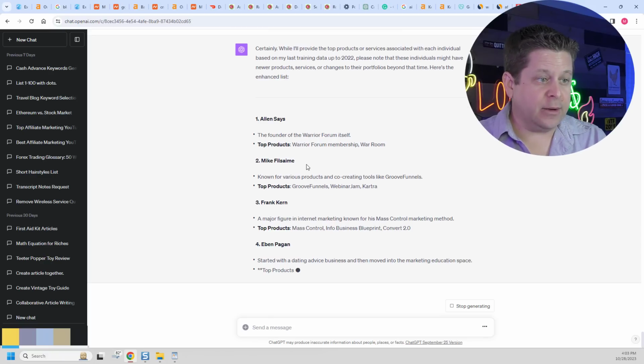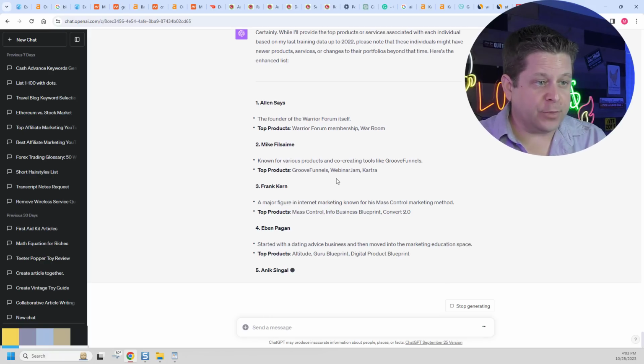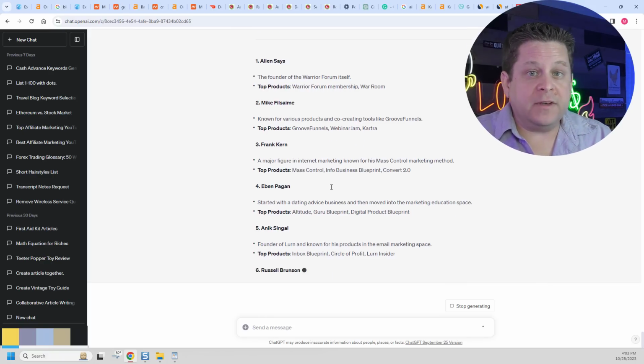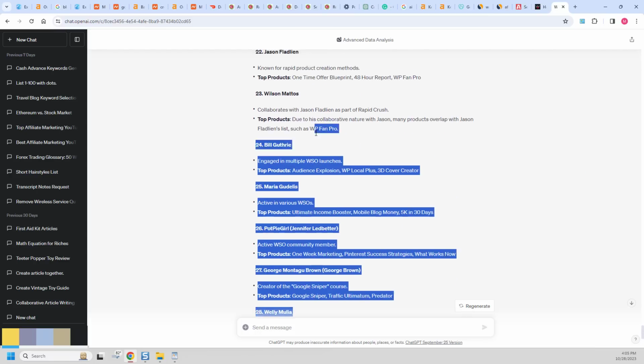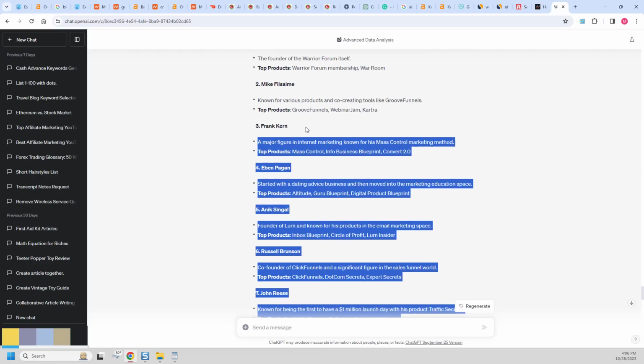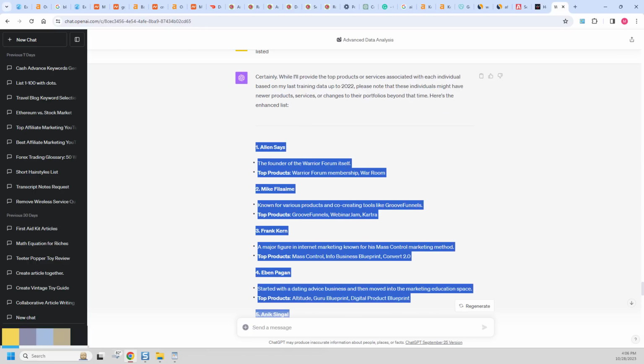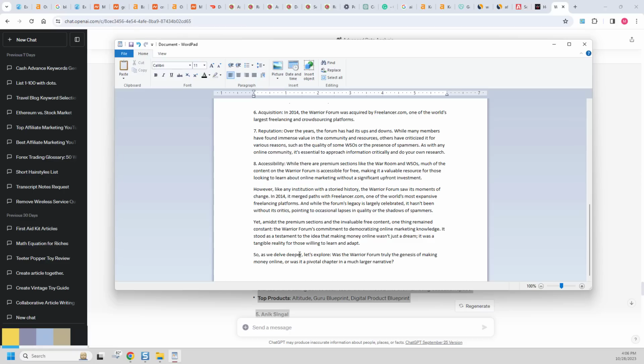And we can see it's actually doing a pretty good job creating the different products and things like that that are based on what these people did. And now we can see it did the list of 30 and it has all the products that they had listed under each person. So now I can go back to my WordPad over here, and right where it says this stuff, I can say, now let's look at some top marketers who used this forum, right? And then we go through and put those down here.